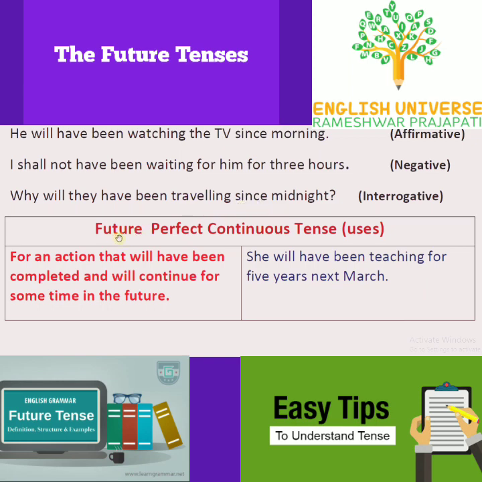Usage of future perfect continuous tense: for an action that will have been completed and will continue for some time in the future. She will have been teaching for 5 years next March.